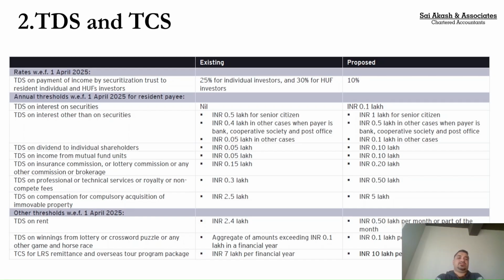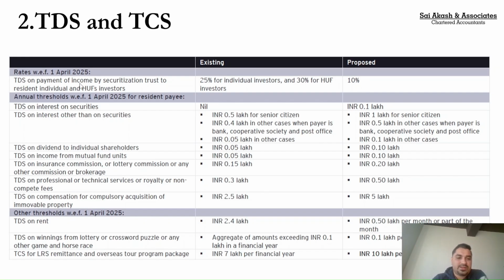Going to the next set of amendments from Budget 2025, they are in the limits of TDS and TCS. Government has been very liberal in giving these expansions in the scope of TDS and TCS. To start with, TDS on payment of income by securitization trust to resident individuals and HUF investors. It was 25% for individual investors, 30% for HUFs. It is proposed to be brought down to 10%. Again, very few cases will deal with this.